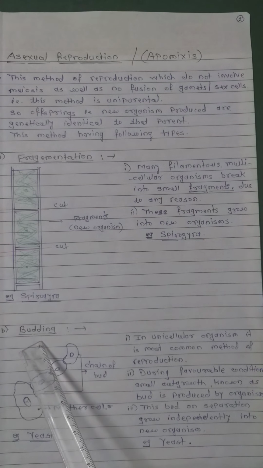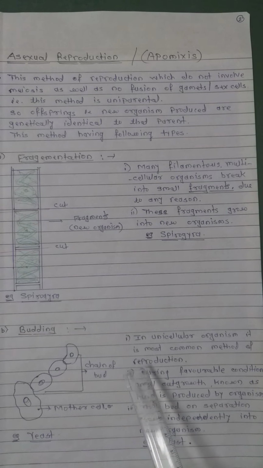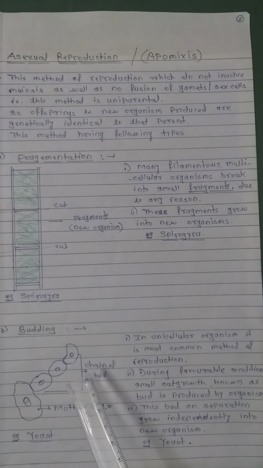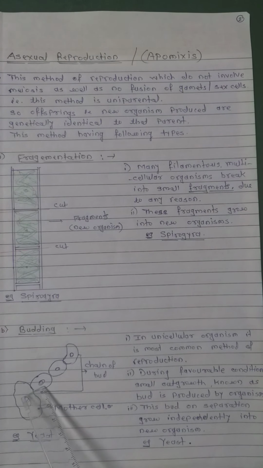Now, next method is budding. In unicellular organisms, it is the most common method of reproduction. During favorable conditions, a small outgrowth is produced on the surface of the cell. That outgrowth is called a bud. This bud on separation grows into a new individual. For example, these buds are formed in chains also.